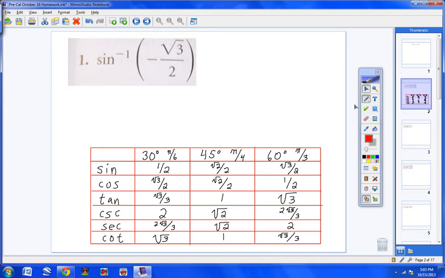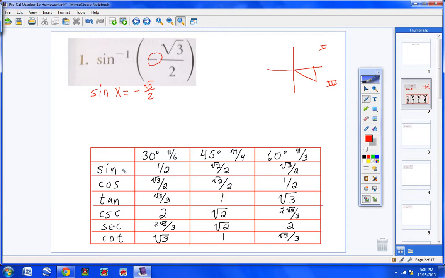There's the chart that we use. And let's see what we got. First of all, we're going to rewrite the problem so that it's sine of an angle x equals negative square root of 3 over 2. We'll come over here, and sine is always going to be first or fourth quadrant. And we realize because we have a negative sign right here, we're going to be in the fourth quadrant right here. Now, sine of what angle gives me square root of 3 over 2?